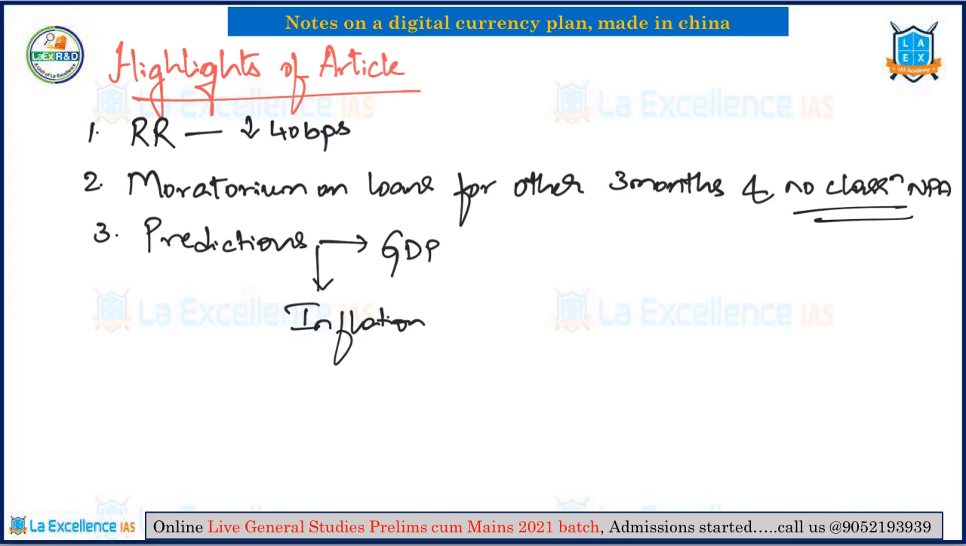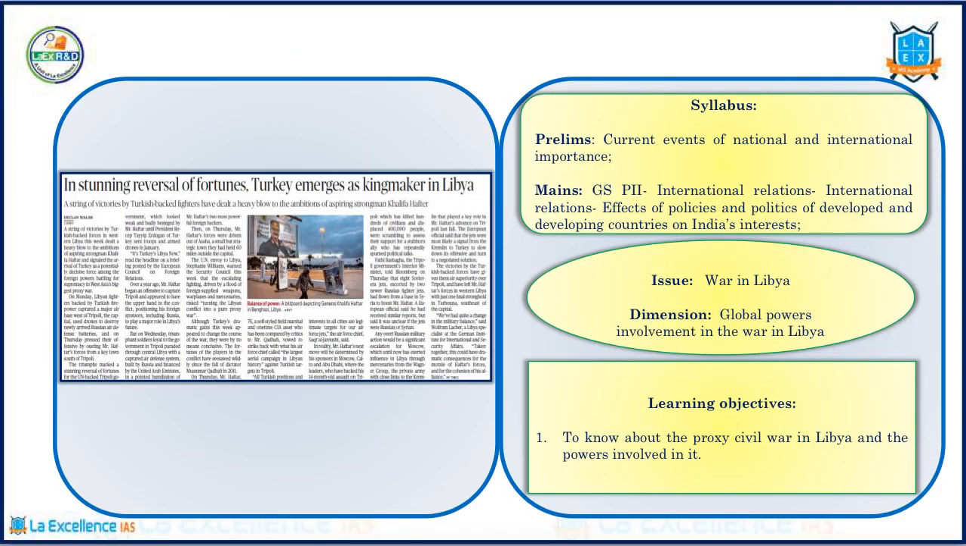However, in the context of the exam, just try to remember how RBI tries to bring in liquidity in the market. Let's move on to the next article, that is, in stunning reversal of fortunes, Turkey emerges as a kingmaker in Libya. For this article in the context of prelims, you have to remember about Libya and where exactly it comes on the world map. That is geography through maps perspective. It is very important.